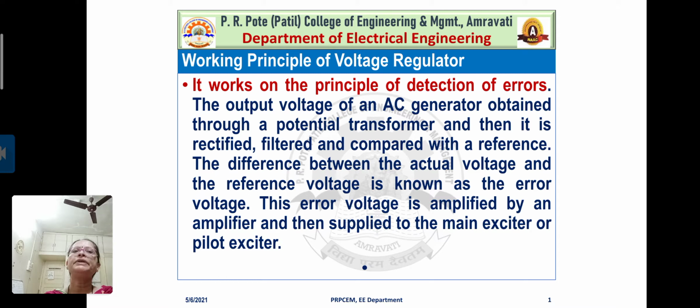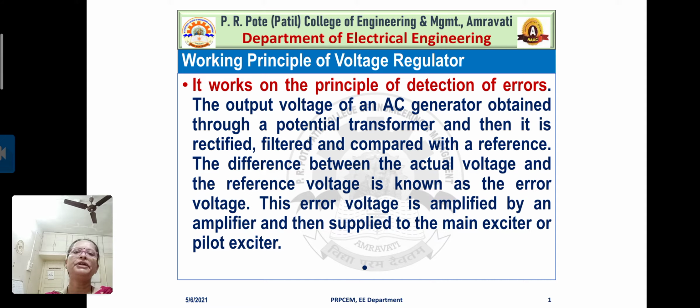It works on the principle of detection of errors. The output voltage of an AC generator obtained through a potential transformer, and then it is rectified, filtered and compared with a reference. That means the output voltage of the alternator is obtained through a potential transformer, rectified, filtered and compared with a reference.